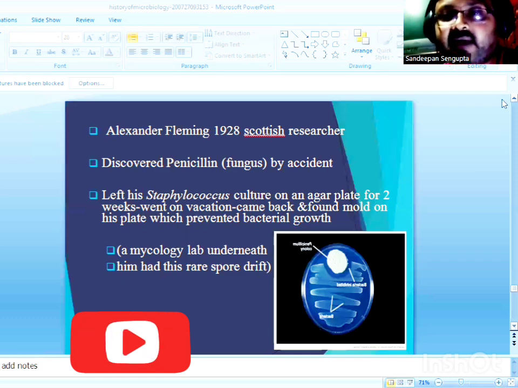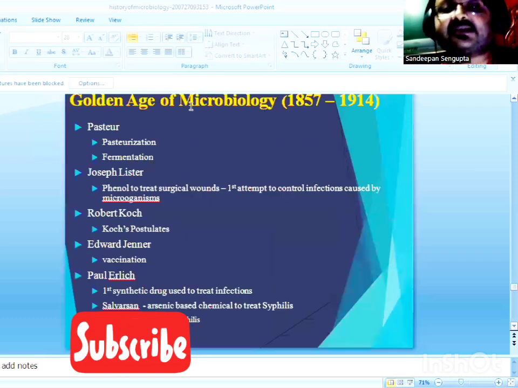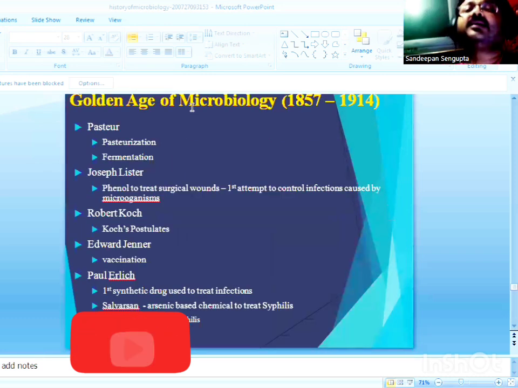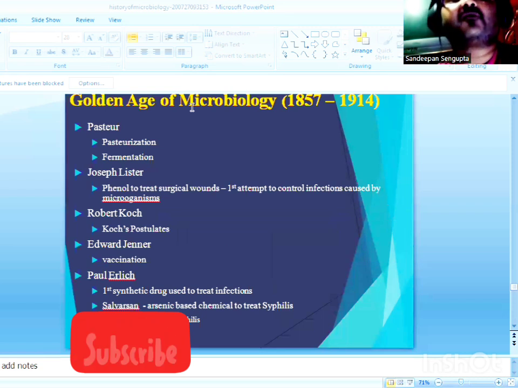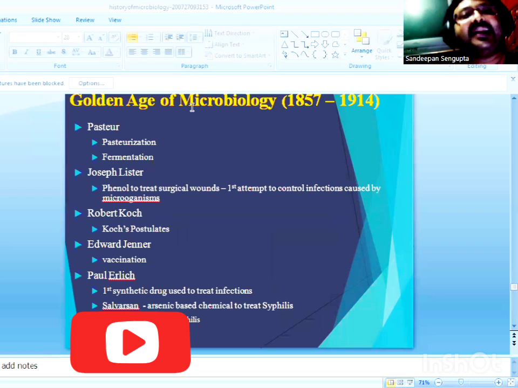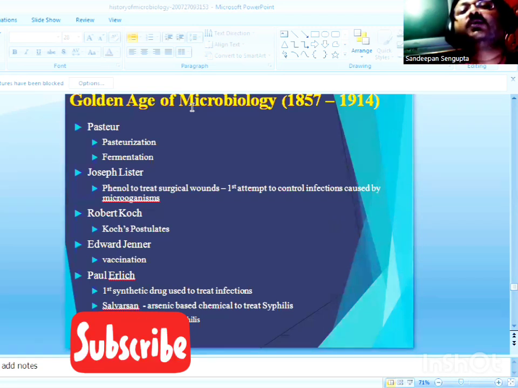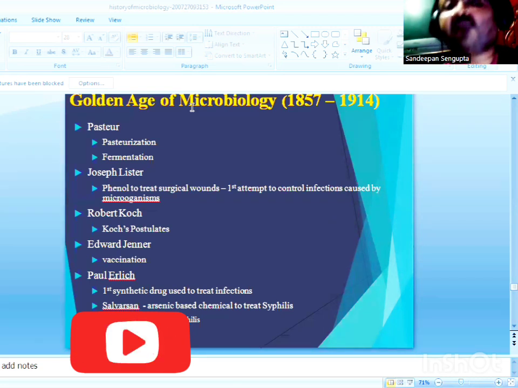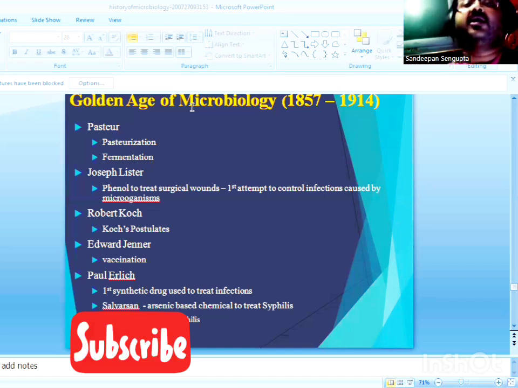Now let's summarize the developments all together that took place in the golden era of microbiology. The golden era started in 1860 and ended in 1910 with the advent of chemotherapy and Salvarsan by Paul Ehrlich, which marked the beginning of the era of chemotherapy.